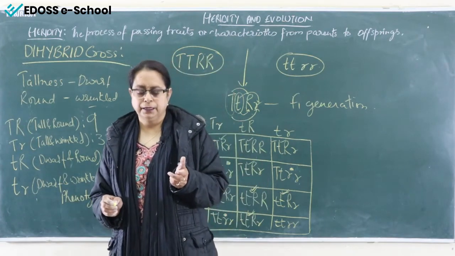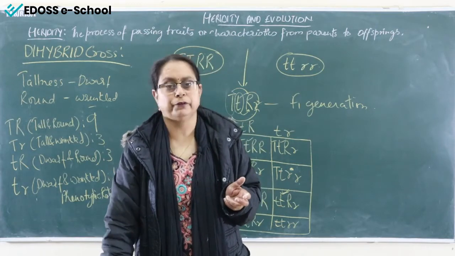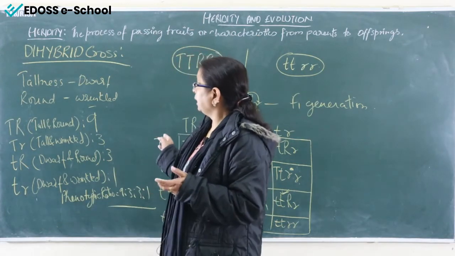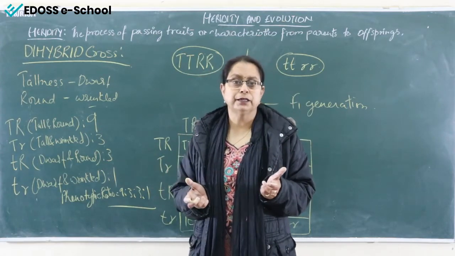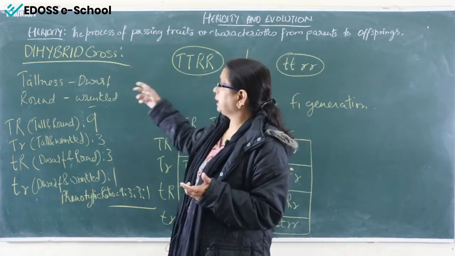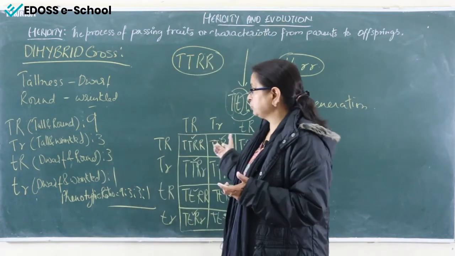So this is the mathematical portion, a part of probability that is included by Mendel in his experiment, and that we have to learn, that we know how to solve it. So I'll just show you the monohybrid cross, how we solve it up to the F2 generation, and the next one is the dihybrid cross, and this again we have to solve it up to the F2 generation.